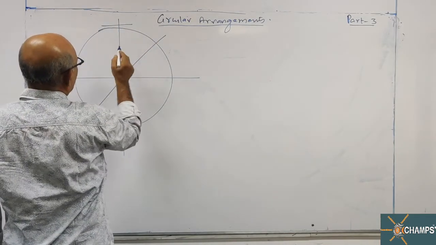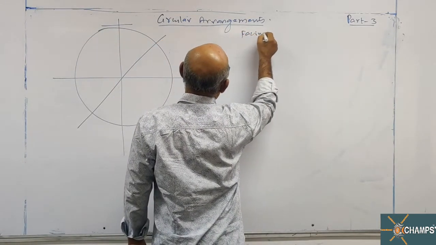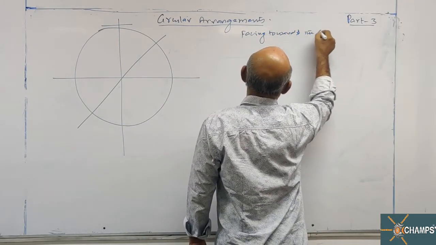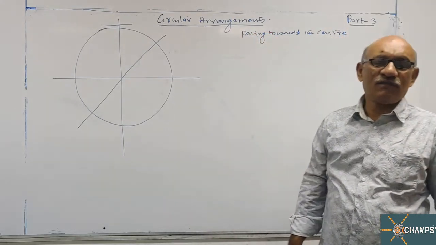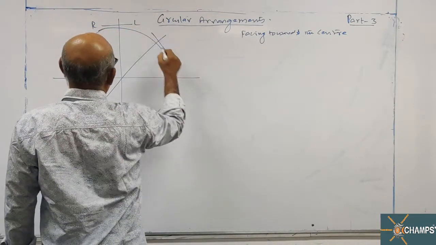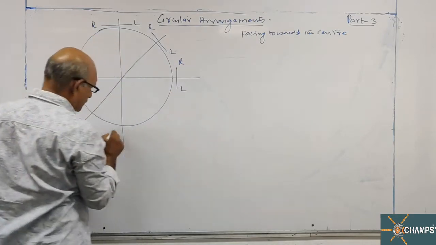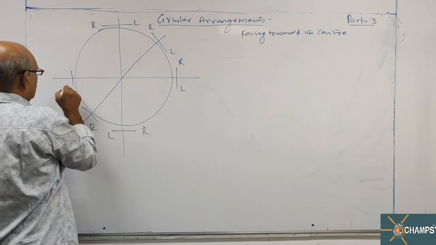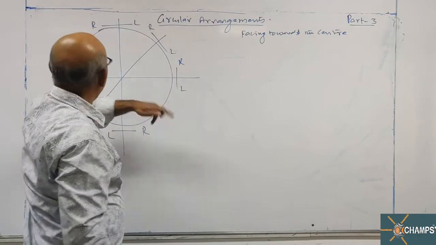So when you are arranging circular arrangements facing towards the center, the persons who are occupying these places are facing towards the center. Then you remember this way. This is right, left, right, left, right, left. Downward, all left.